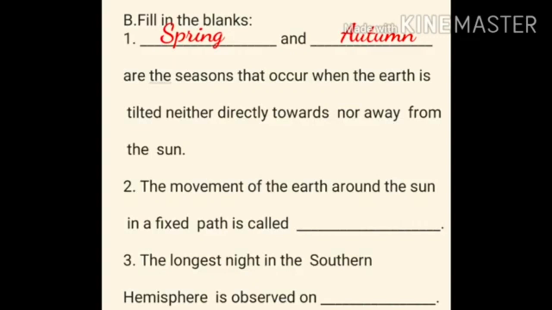Second question, the movement of the earth around the sun in a fixed path is called dash. Yes, the answer is revolution. Children, the movement of the earth around the sun in a fixed path is called revolution.